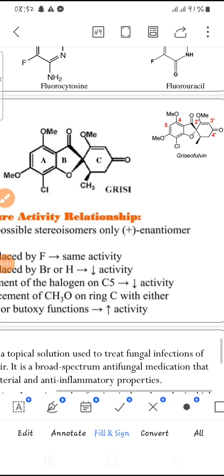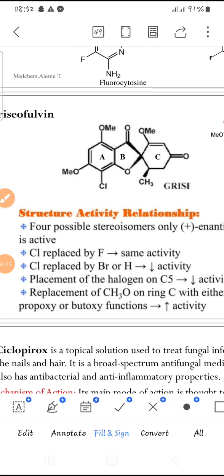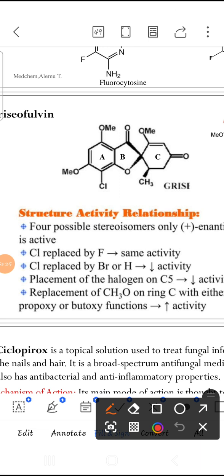Here we have chlorine substitution at the 7th position. Substitution of that chlorine with fluorine will retain activity. The activity is similar. But if chlorine is substituted with bromine or hydrogen, the activity will decrease.